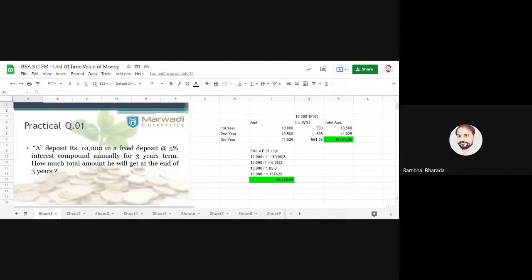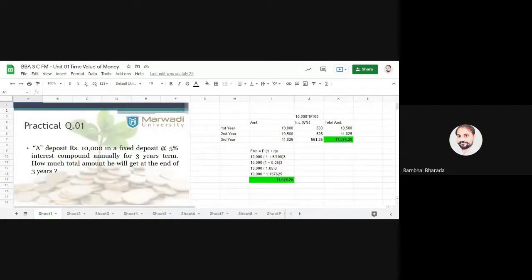So, good afternoon, all of you, once again, and welcome back to the session of financial management, specifically revision classes. Today we go for the revision of part 2 of Unit 1, that is specifically all about time value of money.